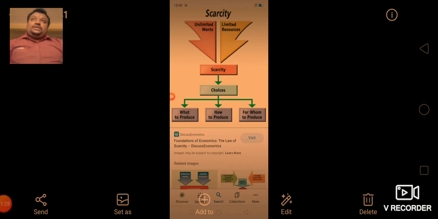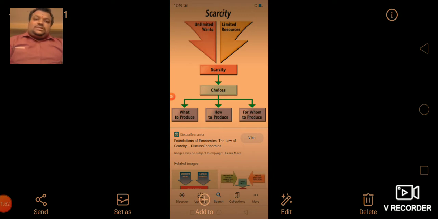So in the limited resources we have unlimited wants. We have only less resources, but our wishes are more. So that should be controlled. Because of that, scarcity arises.